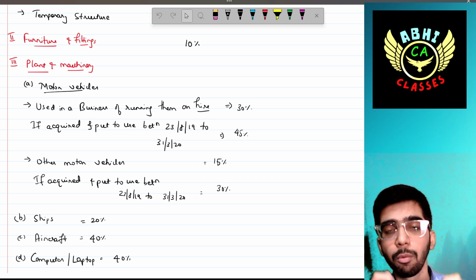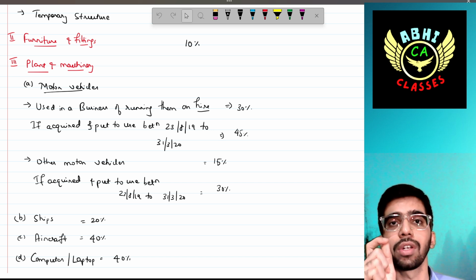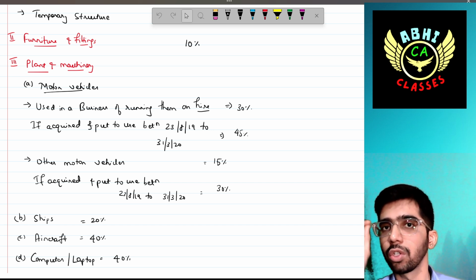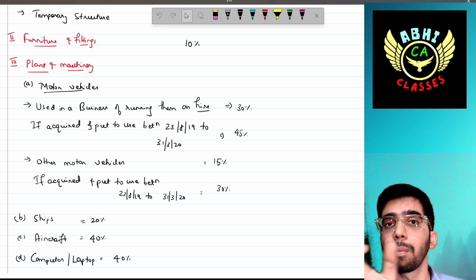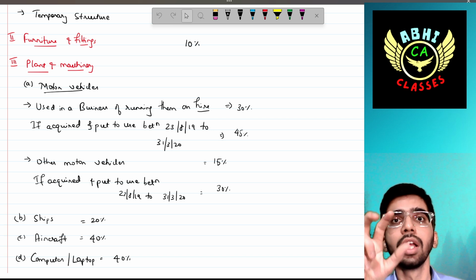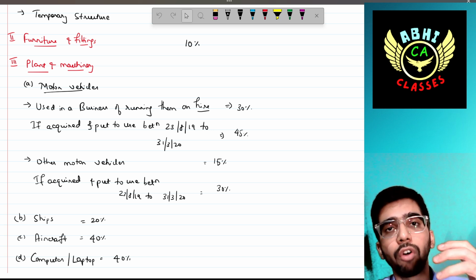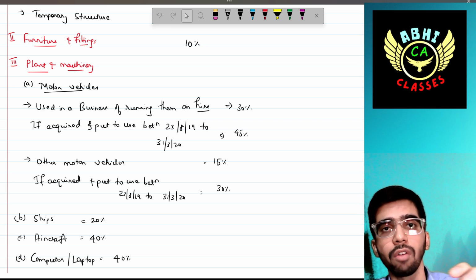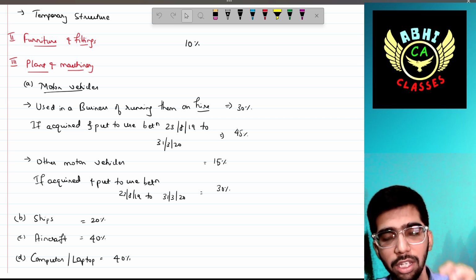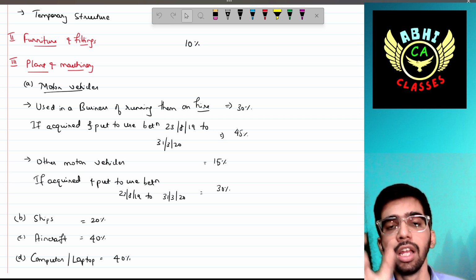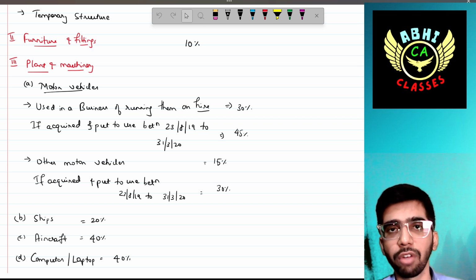If the motor vehicle is acquired and put to use between 23rd August 2019 and 31st March 2020, only during this duration, then even if you are having a hire business, the depreciation rate can be claimed at 45%. If you purchase it not in this period, then the depreciation can be claimed at 30%. If the motor vehicle is purchased during this period, the depreciation can be claimed at 45%.